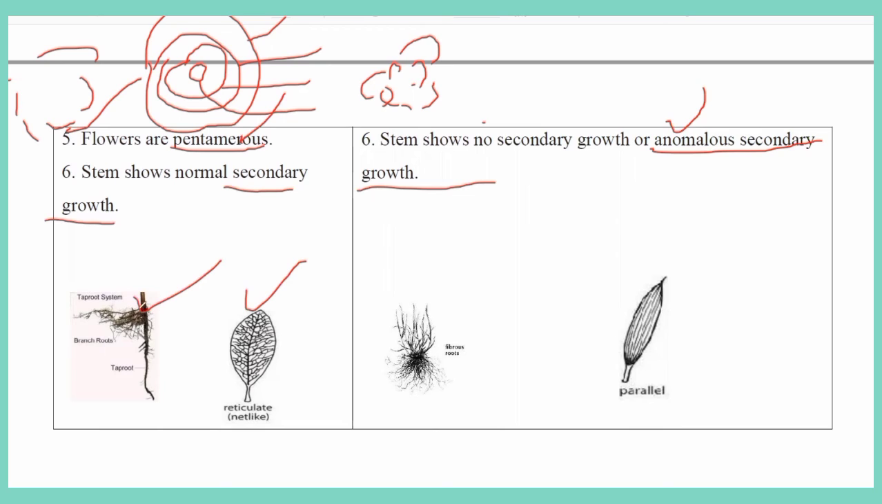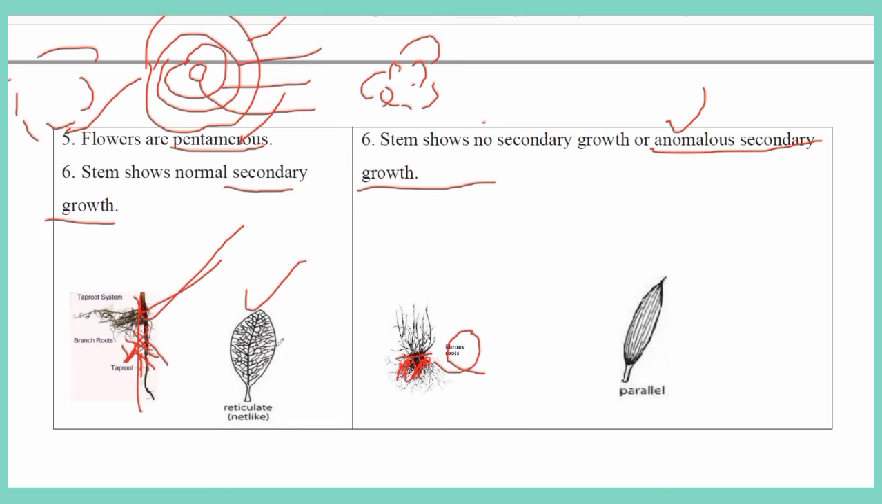Next, they have given the root system and the leaf venation. In dicots, the root system is a taproot system. A taproot system is nothing but a main mother root, and to that mother root there will be other roots. Whereas in monocots, all the baby roots develop from the same basal part of the stem. These are nothing but the fibrous root system.